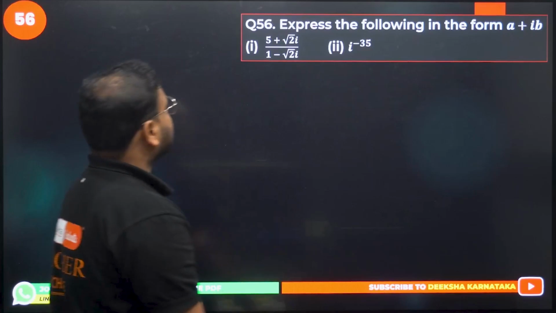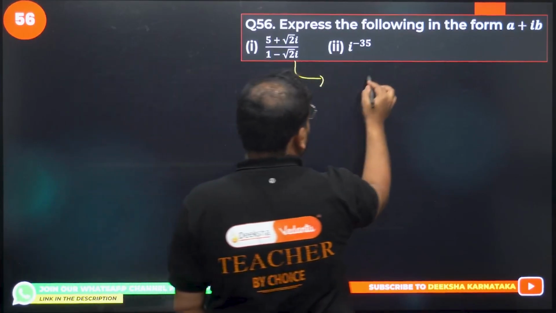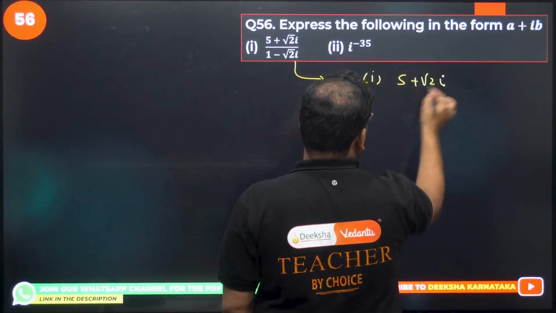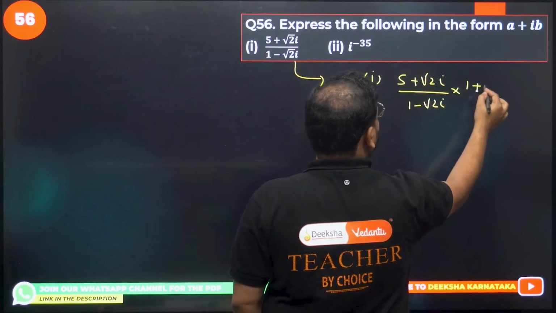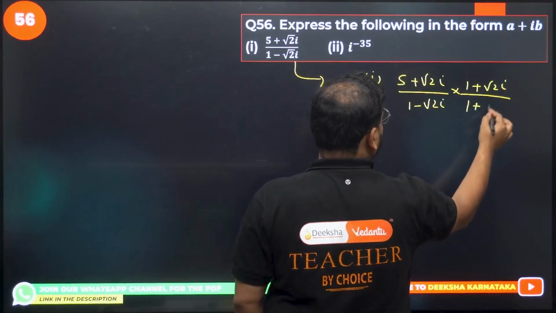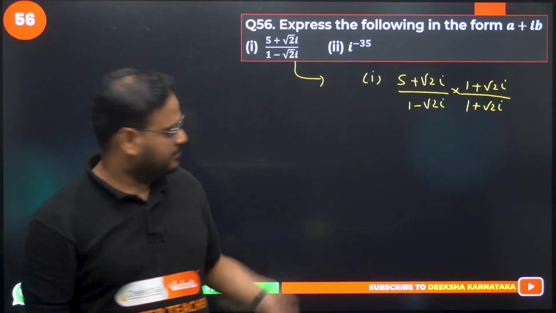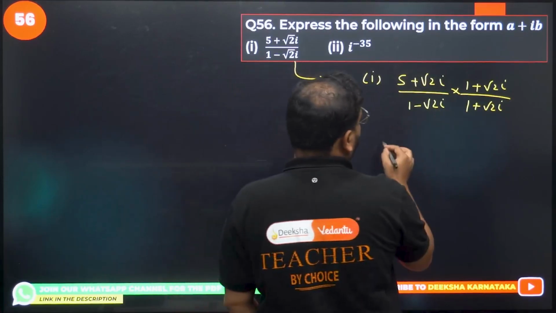Question number 56, express the following in the form of a plus ib. Let's do it. First one. Again we'll use the rationalizing part. 5 upon 1 minus root 2i. We get here 1 plus root 2i and 1 plus root 2i. I'm multiplying both numerator and denominator by the complex conjugate. This is the complex conjugate, okay.